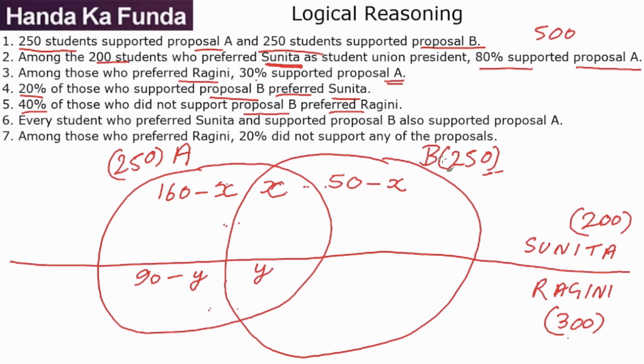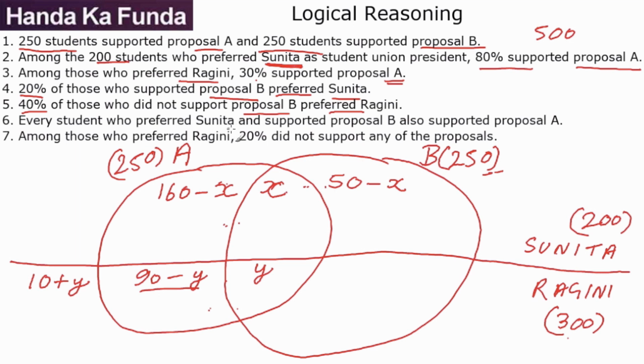That means 250 supported B, 250 did not support B, and 40% of those, that is 100 people, preferred Ragini. So outside this circle of B, there are 100 people: 90 minus y are here, and the other 10 plus y are here. These 100 people combined are the ones who like Ragini.